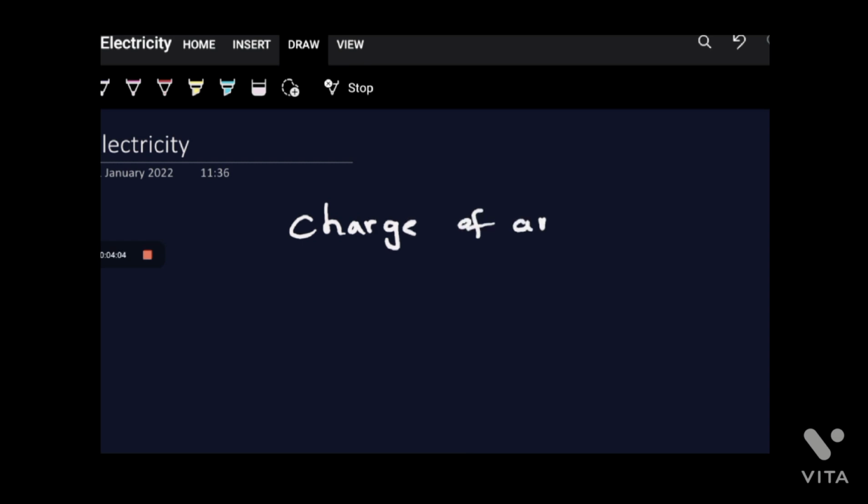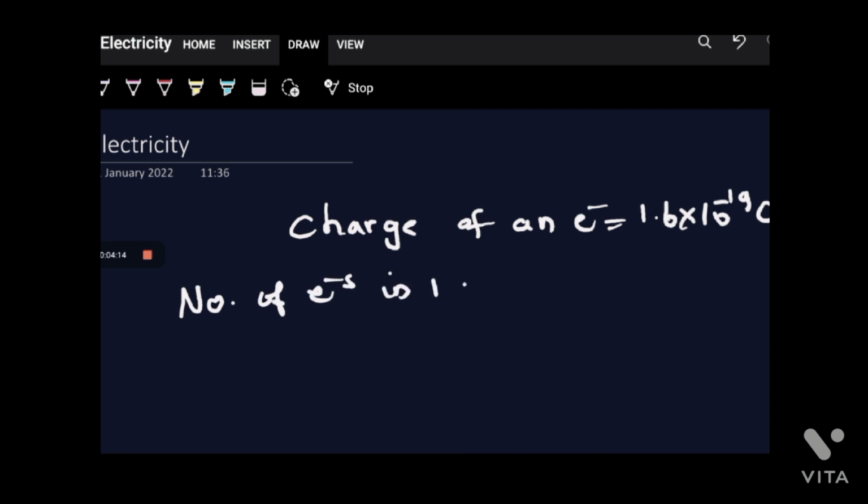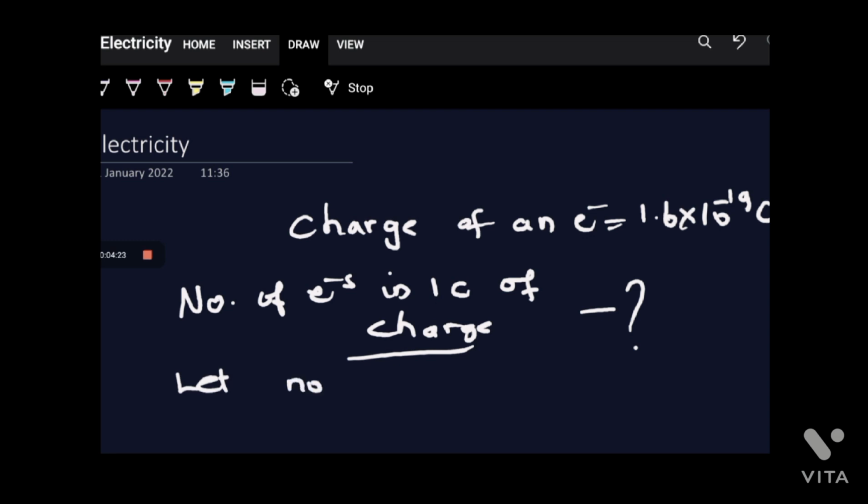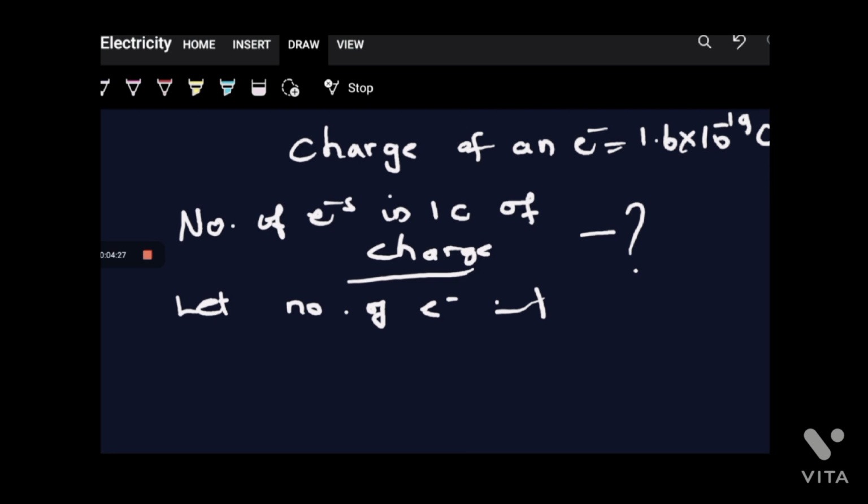The charge of an electron is, as I said, 1.6 into 10 power minus 19 Coulomb. To find the number of electrons in 1 Coulomb of charge, I have to take this way. Let the number of electrons be 1. For a single electron, what is the charge?